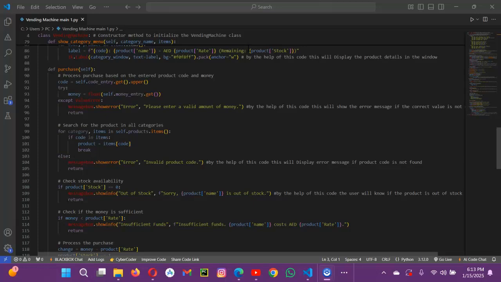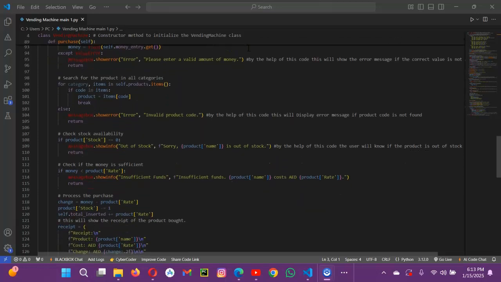Now we come to finding the product. It searches for the product across all the categories. If not found, an error message is displayed.